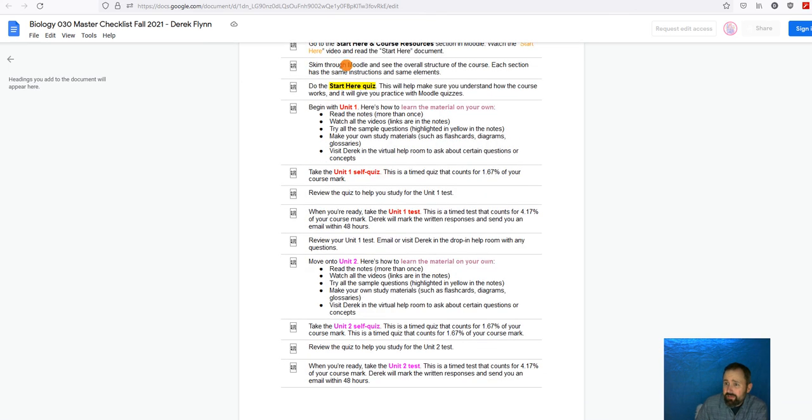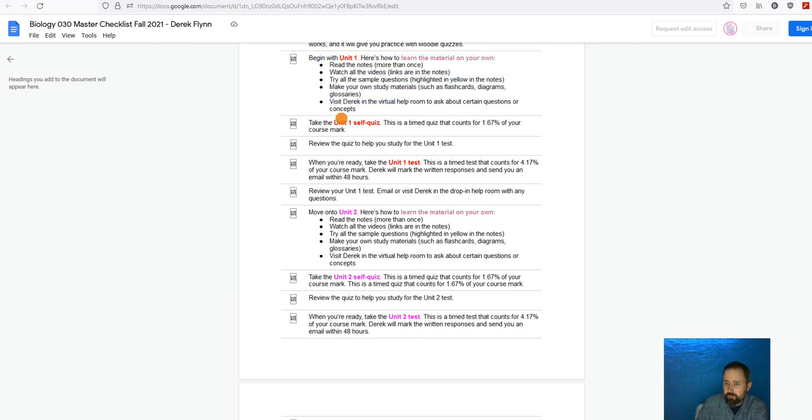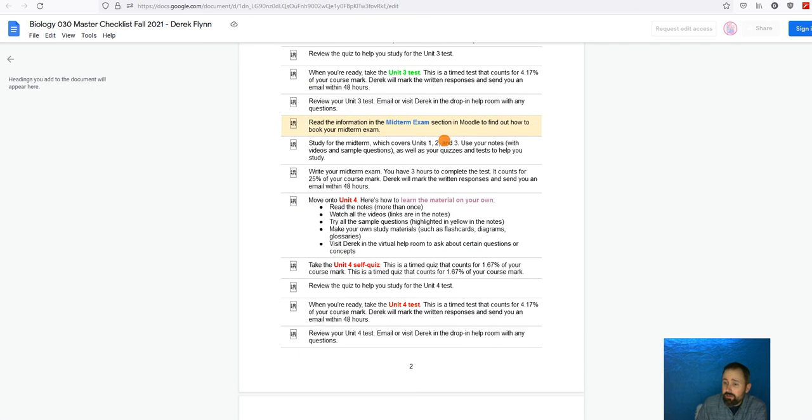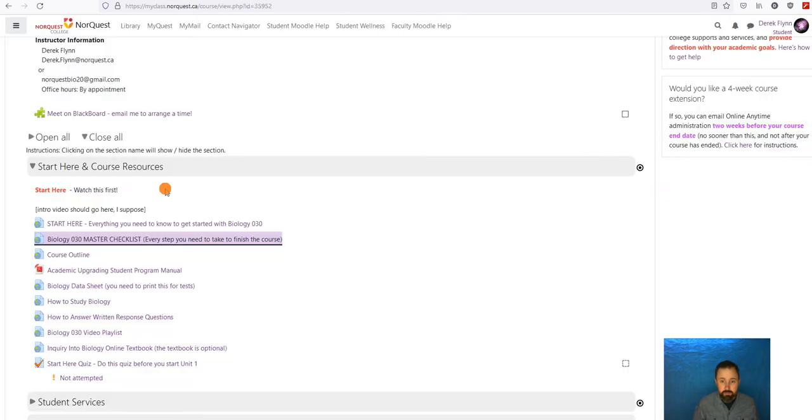And it has things like go through Moodle, take a look at what's going on here, do the Start Here quiz. We'll look at that in a minute. Here's what to do with Unit 1, how to do the self-quiz, how to get ready for the Unit 1 test. And each of these checklist items will help you to be ready and organized to complete this course. So this is an online anytime course, and being ready and organized is an important aspect of that.